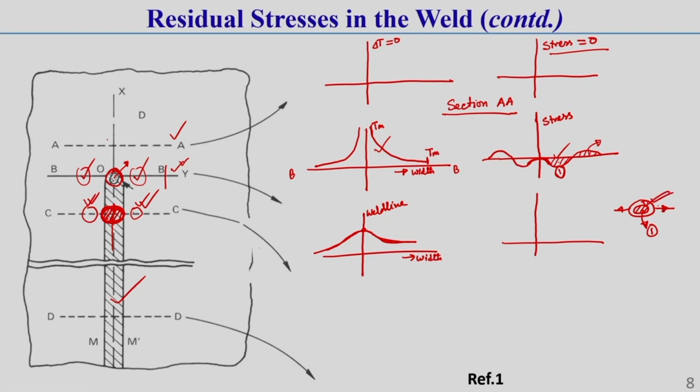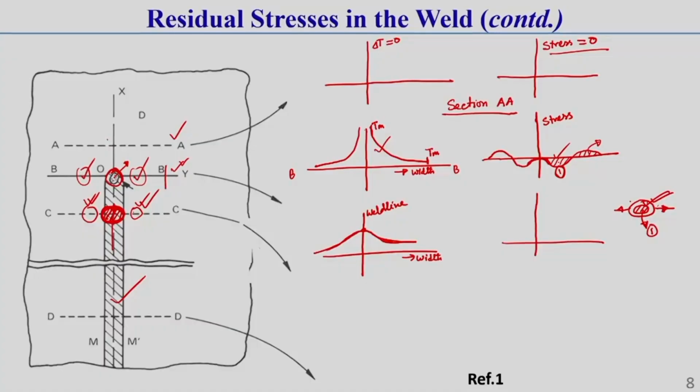So this zone will be subjected to what type of stress? This zone will be subjected to tensile stress, because we are preventing it from becoming shorter, correct. By applying some externally applied load, this body would be subjected to tensile load, correct.